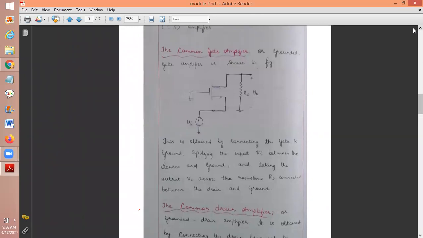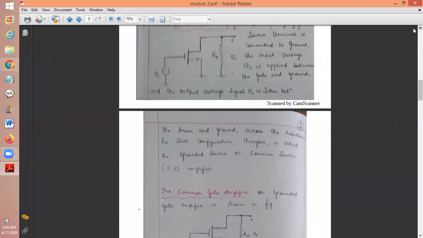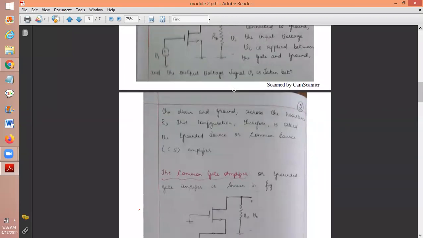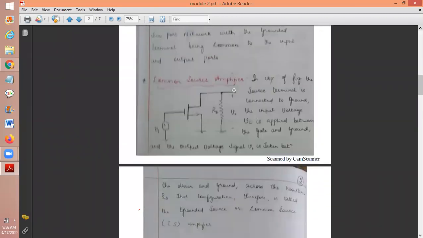See here, what important thing you have to note. Please take a pen and paper and note. In the common source amplifier, where are we giving the input? Gate. Which terminal is grounded? Source. Where are we giving the input? Gate, between gate and source, VGS. Where are we taking the output? Drain, between drain and source, or drain and ground. Very, very important. So I conclude, in common source, we give the input at the gate and take the output at the drain.